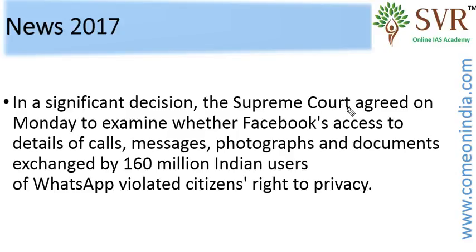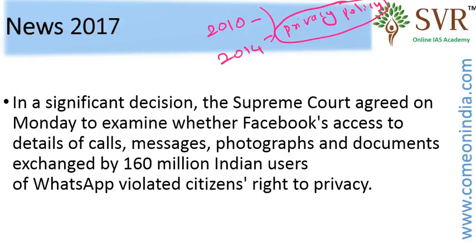The recent issue is that the Supreme Court has agreed to hear the case. The company started in 2010, and till 2014 its privacy policy was clear. The privacy policy says that the personal details of the users will not be shared with any party.